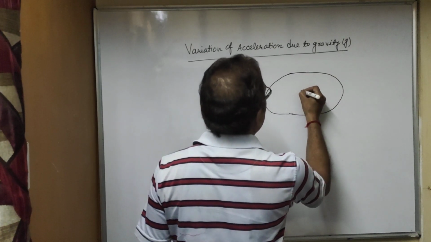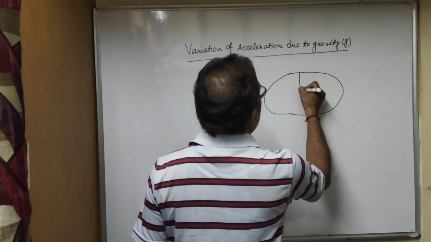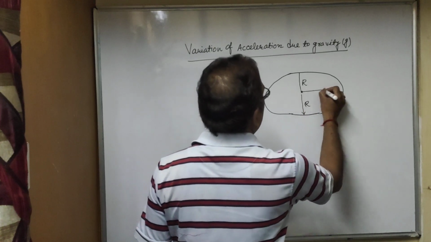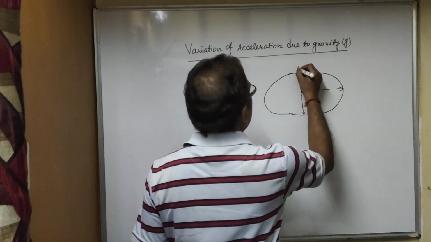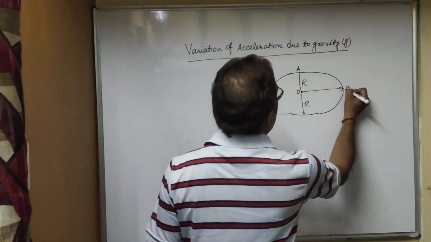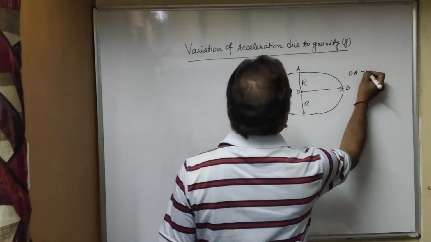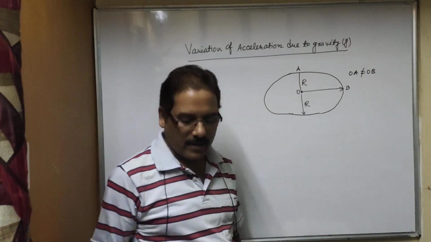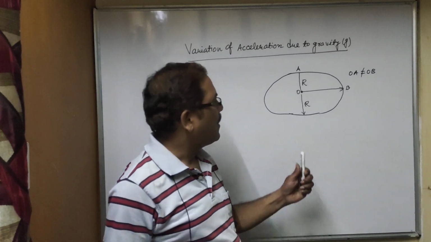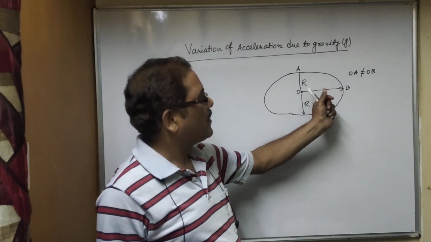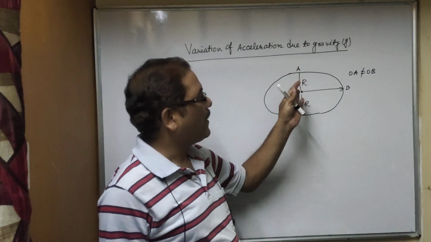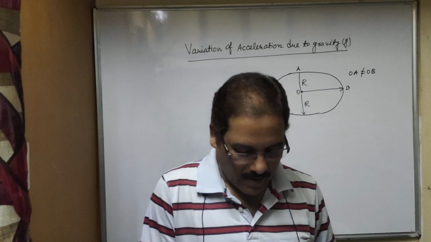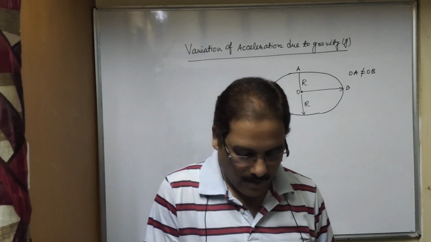So if you consider from the center of the earth, suppose this is O and A and B, so OA is not equal to OB. It is not a perfect sphere. So radius at the poles has a little bit less radius, and at the equator more radius. So this is a little bit flat, not perfect sphere.